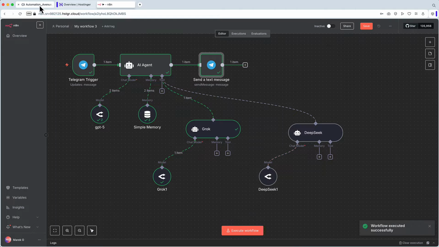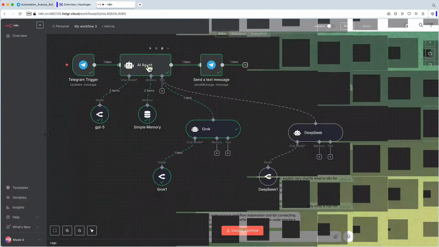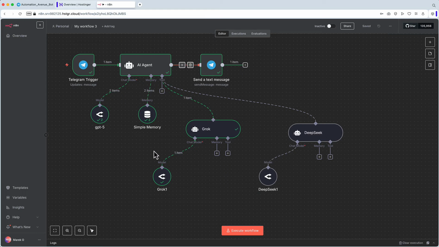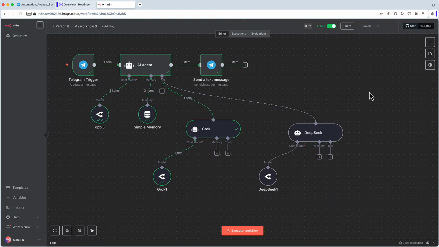Let's see. All three are very similar, but different at the same time. But basically, once you have it configured and everything works as expected, now you can make this workflow active. You can just click active here in the top right corner, you say got it, and now you don't have to keep clicking that execute workflow.